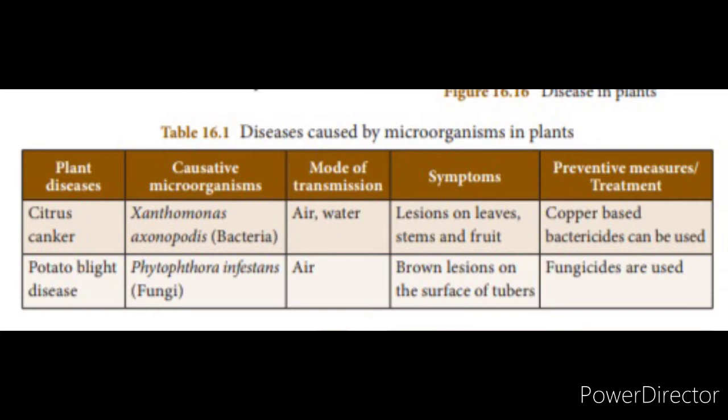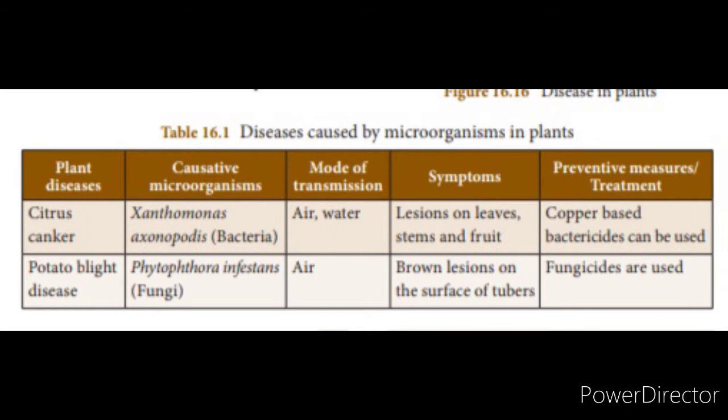The prevention or treatment measure is that we can apply a bactericide. It contains a copper based bactericide. So the bactericide will kill the causative microorganism. Then the plant will be protected. So this is citrus canker. The other disease is potato blight disease. It is caused by the fungus Phytophthora infestans.